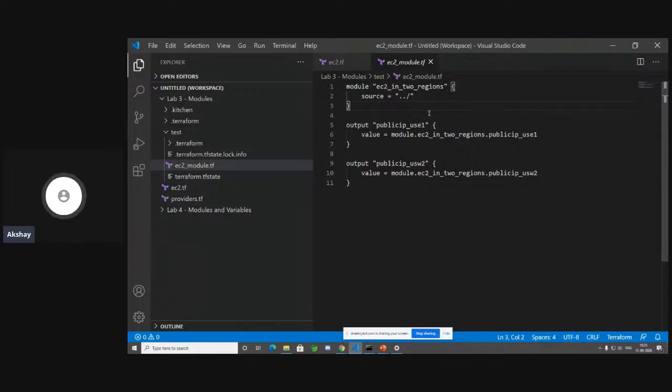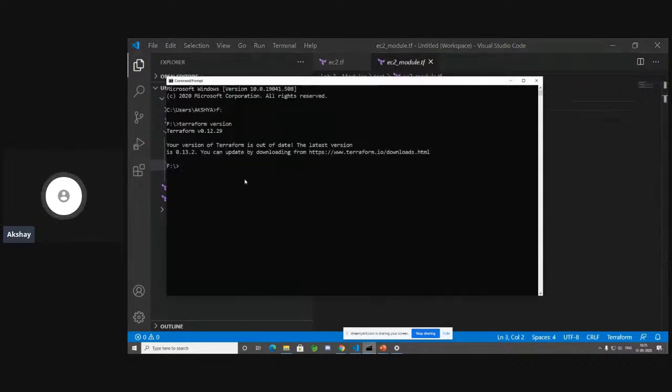So now after we have written this module, let's go ahead and see how to invoke this module through basic Terraform commands. So let's get started. I'm going to go into that directory. I have opened up my command prompt over here. Let's go into the directory Terraform labs. Let's go into the directory called lab3, which is the one that we are doing right now. And we are going to go into the folder called test. And from here is where we are going to do all of our Terraform commands.